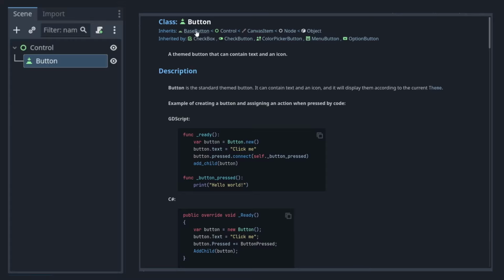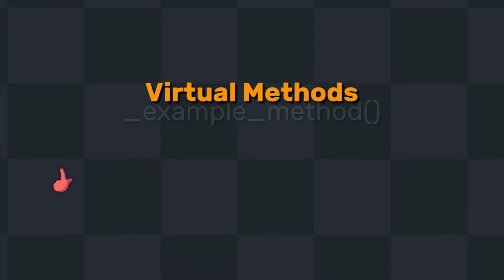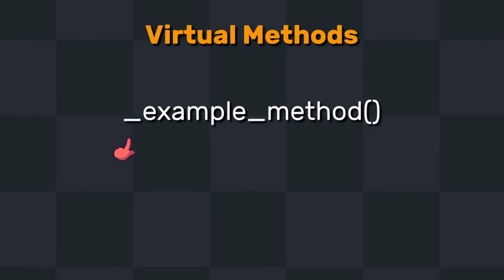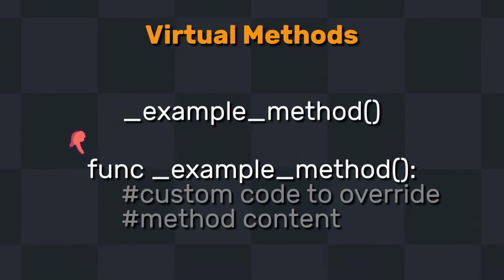We can see here that the button extends the base button class, which sure enough, contains the press signal as well as the pressed virtual method. We can look into the details of each of those to decide which one we want to use. Speaking of virtual methods, any method that contains a leading underscore is considered to be a virtual method. What this means is that you wouldn't just call these methods like you normally would for them to work. Godot expects you to override them and define your own custom logic in them. These methods will be automatically called for you, and your overwritten logic will be executed.